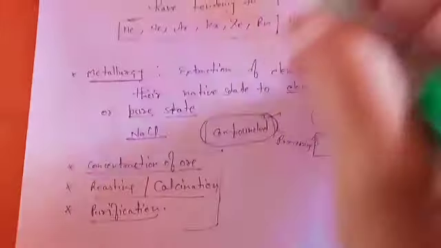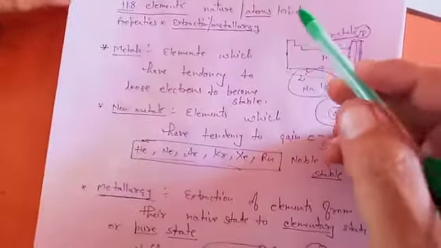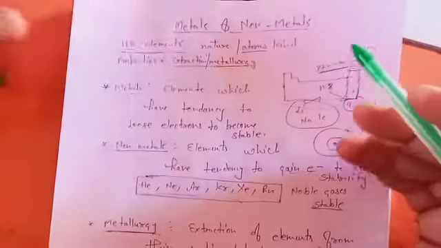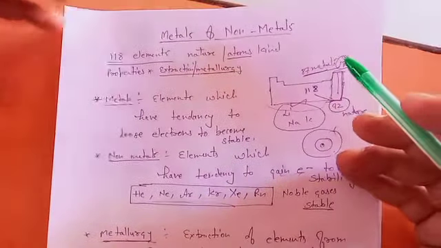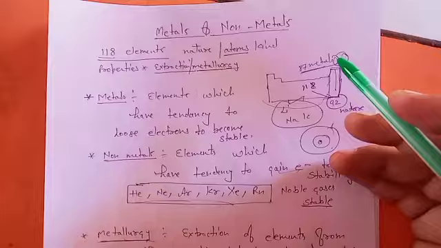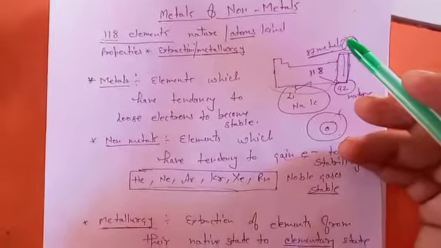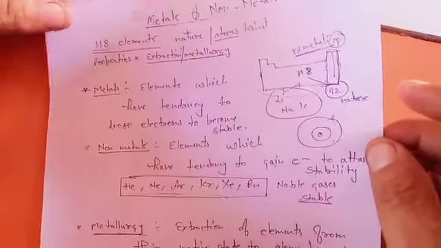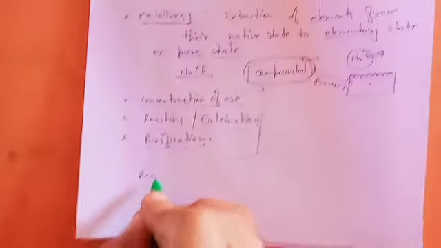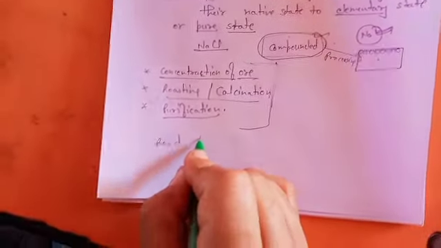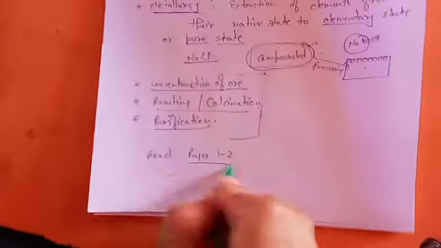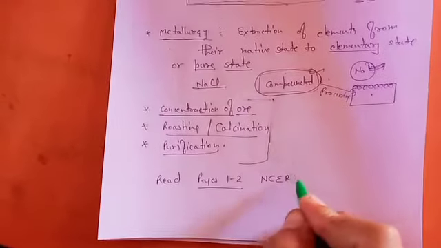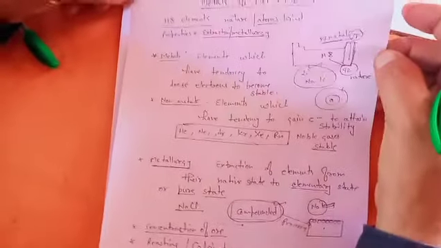So this is the introductory lecture I prepared for you, on metals and non-metals, in which you must know why elements behave in such a way, that some are gaining and some are losing. Today's homework about this chapter: you have to read the first two pages, pages 1 and 2 of the NCERT chapter on metals and non-metals. We will continue further in the next lecture.